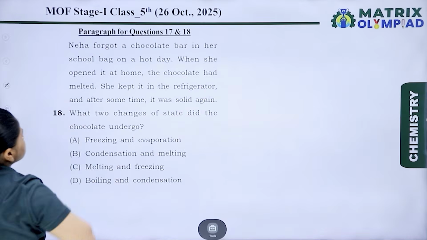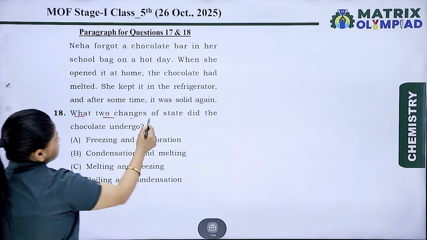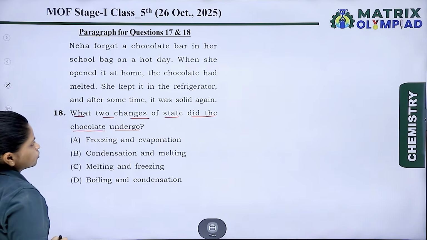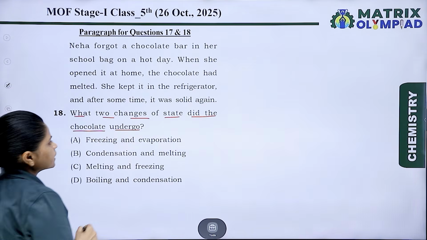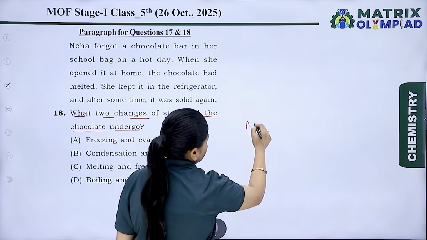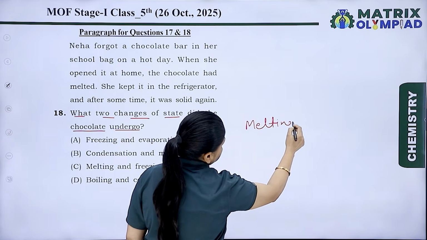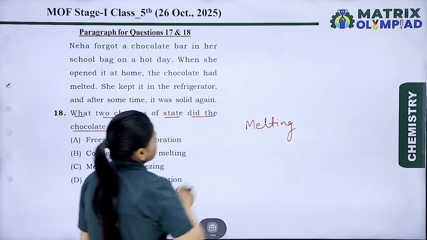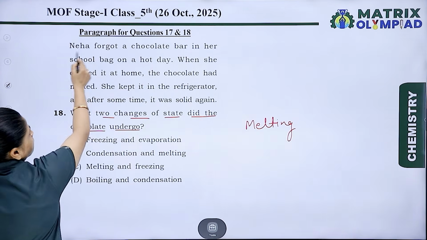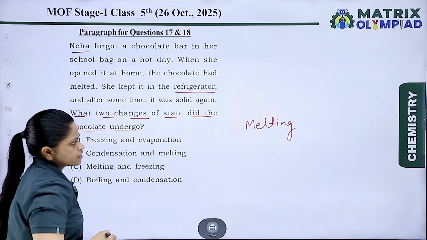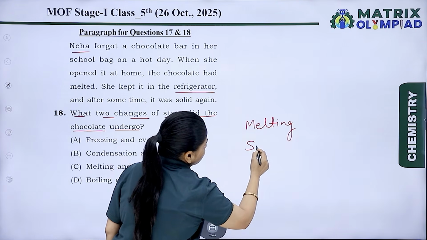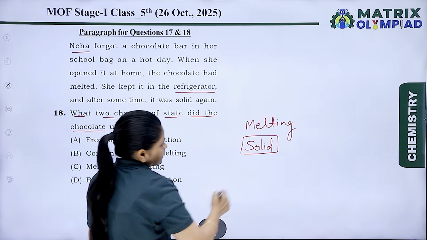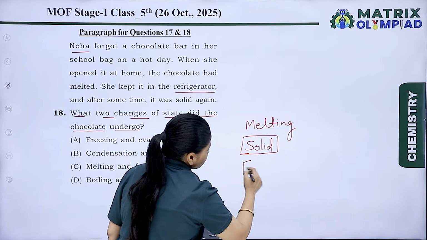The next question is, what two changes of state did the chocolate undergo? Yes, chocolate undergoes first melting because of the hot day, and second, when Neha kept this in the refrigerator, then again because of the low temperature it becomes solid again, and this is called freezing.